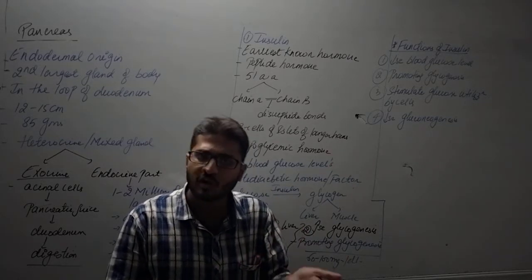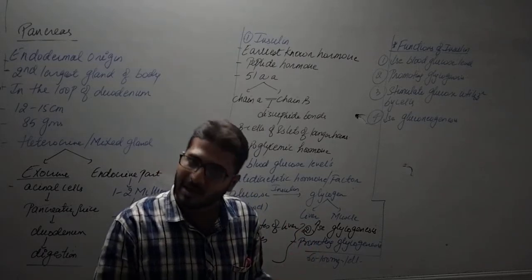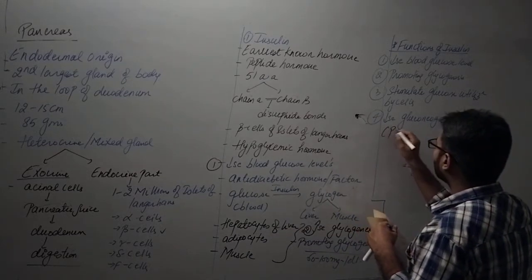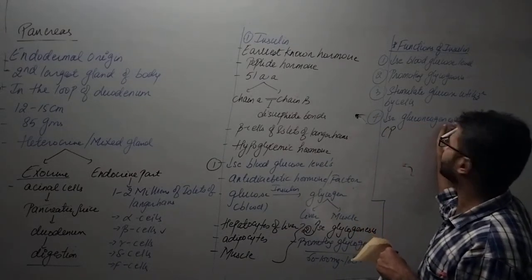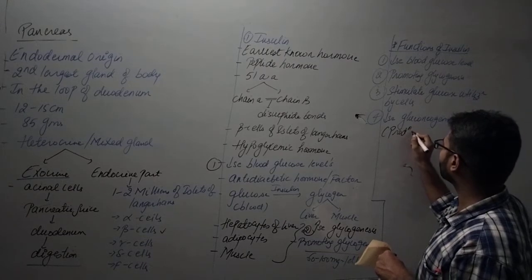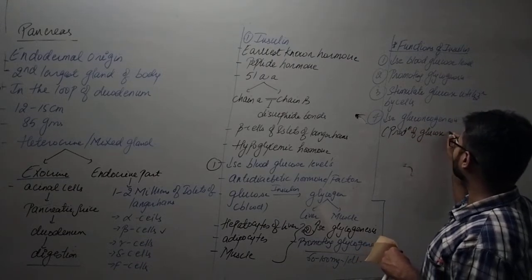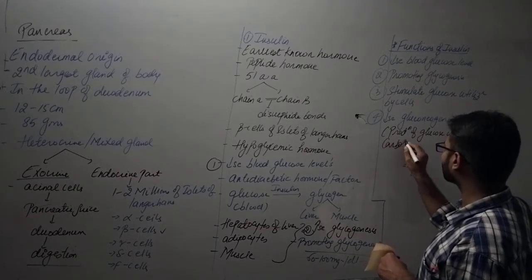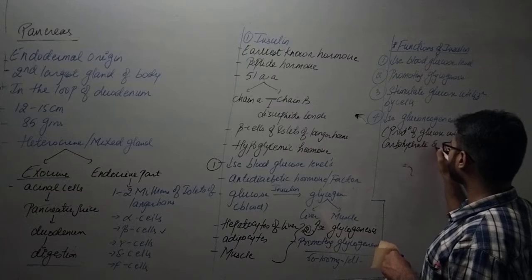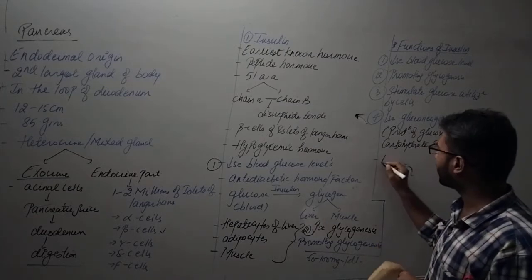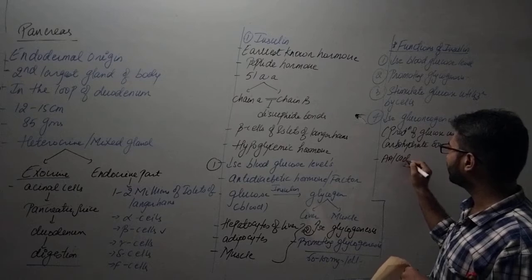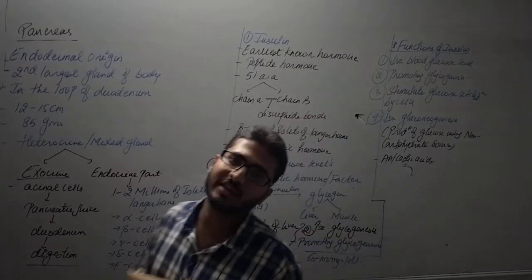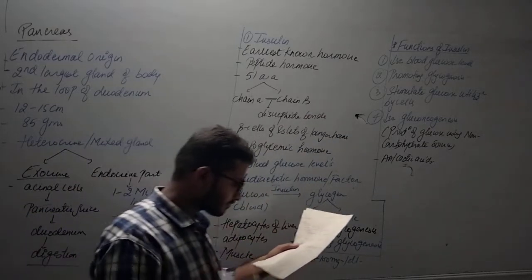It is production of glucose from non-carbohydrate sources. That means amino acids are used or lactic acid is used for the production of glucose. So insulin is also decreasing gluconeogenesis.